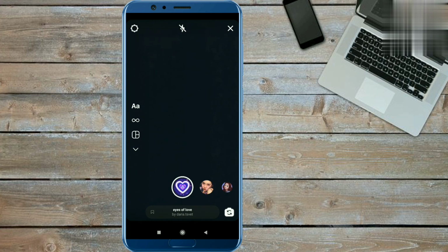and disappear. Okay, so to record your video you have to long press on your camera and the video will be done. Okay, so guys, in this way you can use this filter very easily.